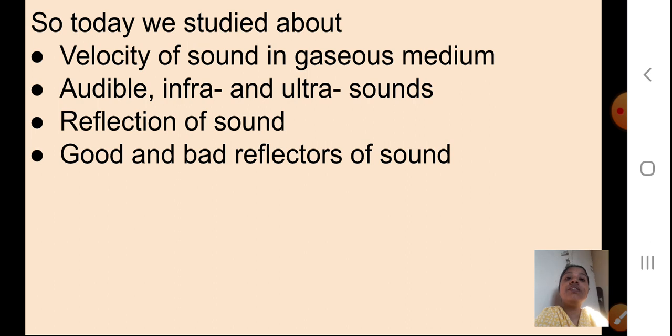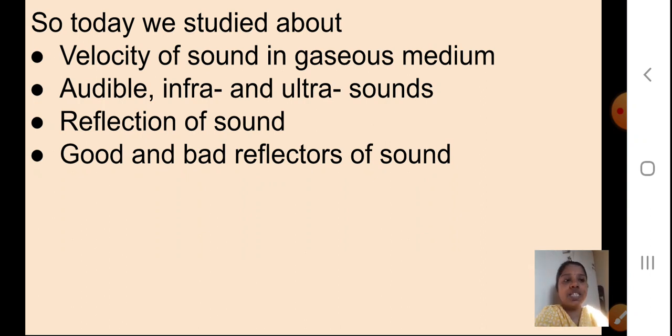Then we studied about audible, infra and ultrasounds. Audible sounds means which we are able to hear, between the frequency range 20 hertz to 20,000 hertz. Sounds of frequency lower than 20 hertz will be infra. Ultrasounds means they will be higher than 20 kilohertz.